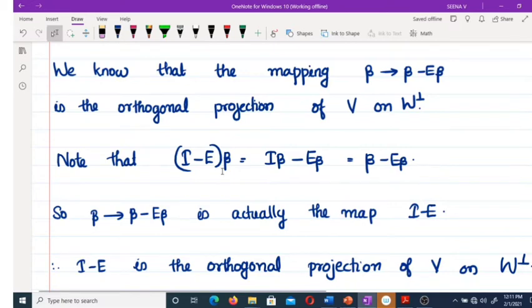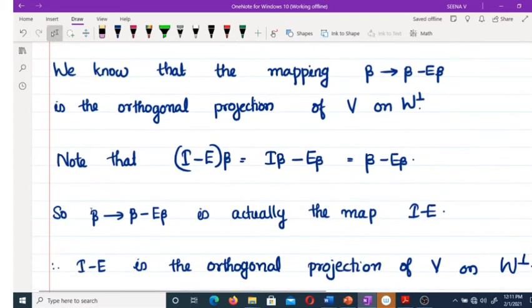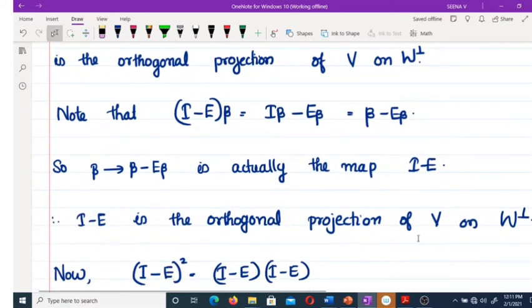So here in this map, beta goes to beta minus E beta, which is actually the map I minus E. Okay. So this map is an orthogonal projection of V on W complement. That means I minus E is the orthogonal projection of V on W complement.